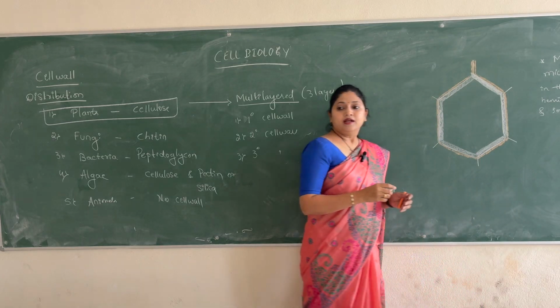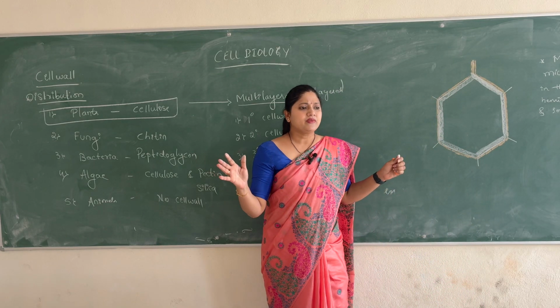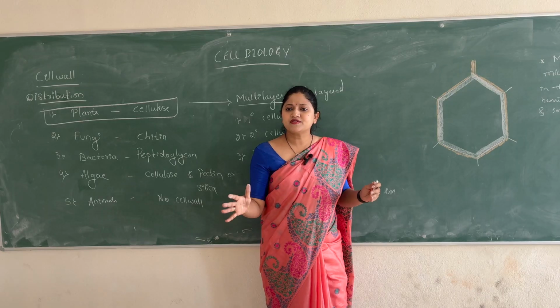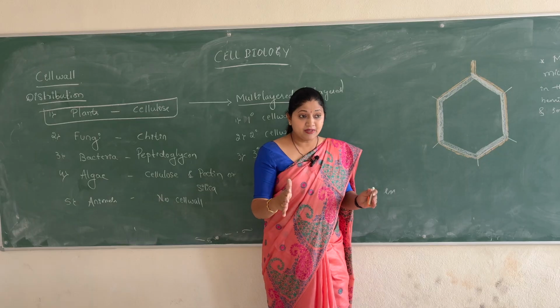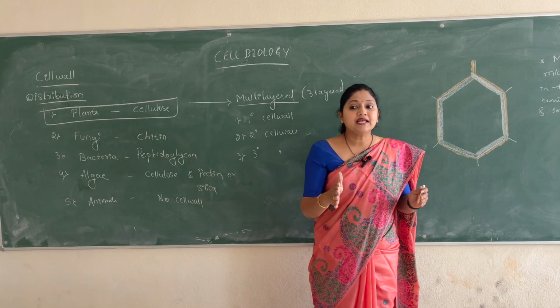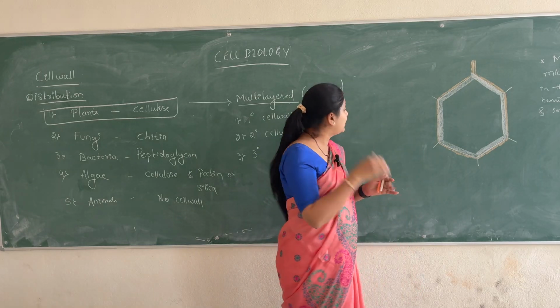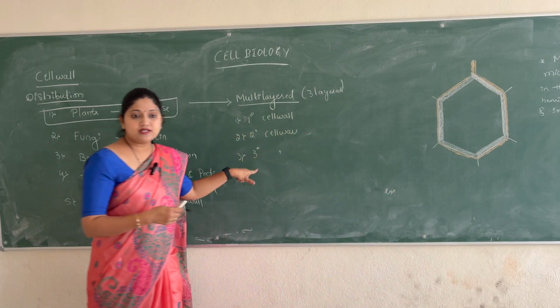So, all the plant cells, irrespective of what type of cell it is, carry the primary cell wall compulsorily. But it is not compulsory that all the plant cells should carry the secondary and tertiary cell wall.